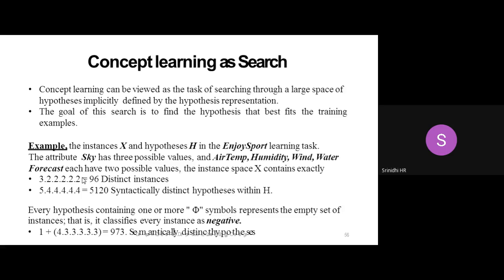So it has 3 possible values. See, the first attribute, that is sky, is having 3 possible values, that is small x values x1, x2, x3, and air temperature, humidity, wind, water, forecast, all the rest of the 5 attributes are having 2 possible values.